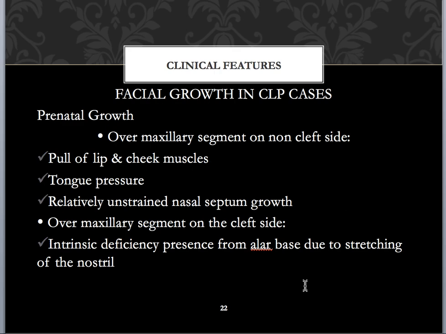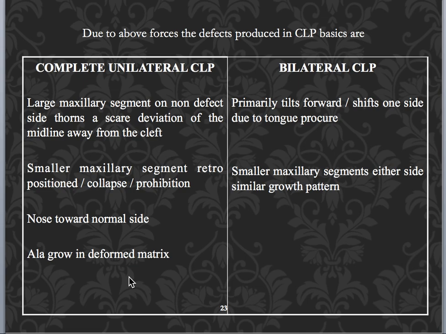And next we are moving to the clinical features. So we have to mention the facial growth in the cleft lip and palate, like prenatally, how it is present. The features present on the non-cleft side will pull the cleft side. So there will be pull of the lip and cheek muscles, tongue pressure, and relatively unstrained nasal septum growth will be present. And on the cleft side, intrinsic deficiency and stretching of the nostril will be present. So you have to mention the features on the cleft side and the non-cleft side.